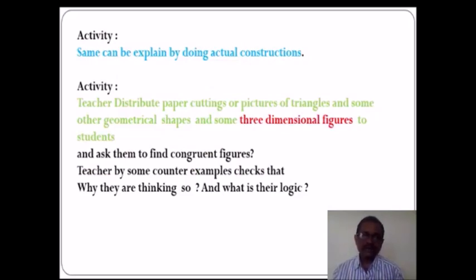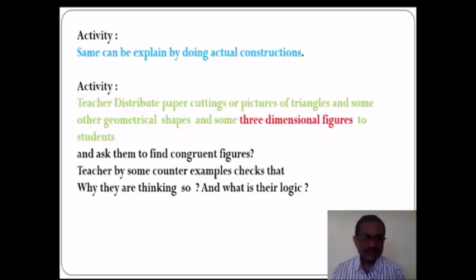Again, another activity is provided to the students that explain by doing actual construction. Students can perform the actual construction, or the teacher shows them the actual construction and their variation by using GeoGebra also, because it is very easy to explain geometrical shapes by GeoGebra.